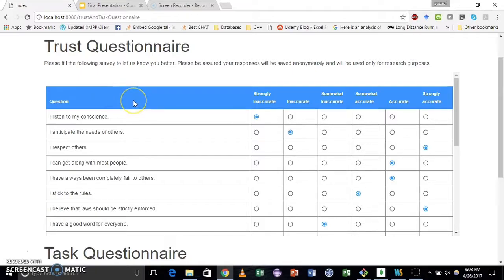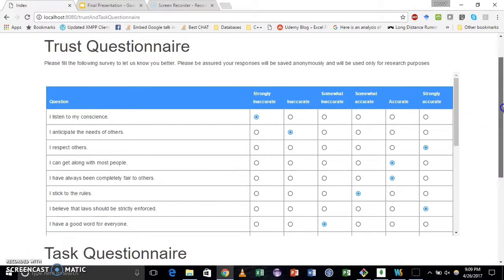The responses are important for researchers to determine the level of trust shared between the player and the agent, and are categorized in 6 levels of accuracy, as you can see here.